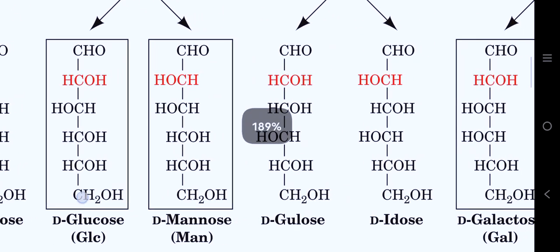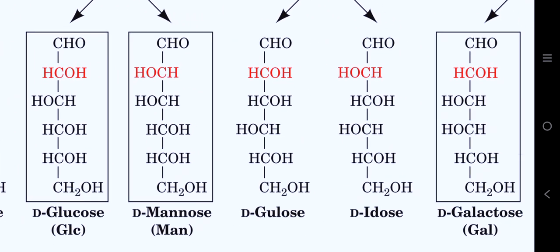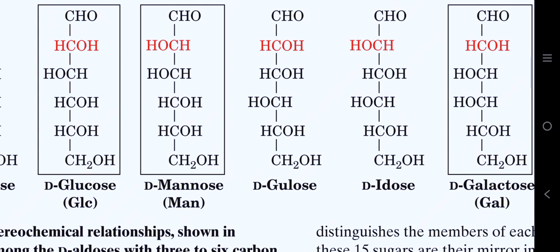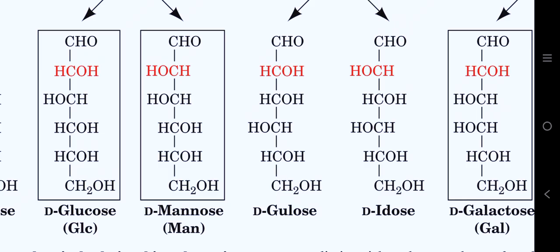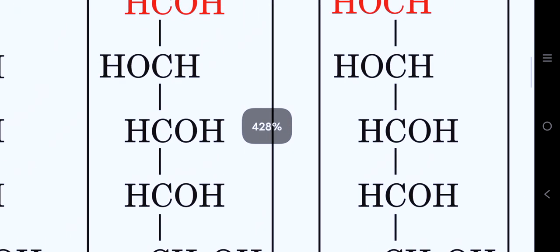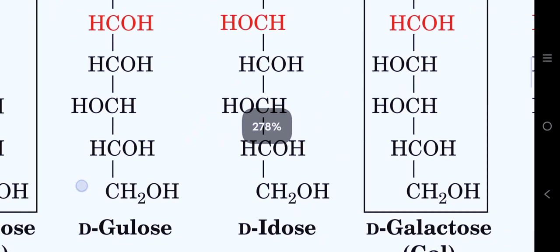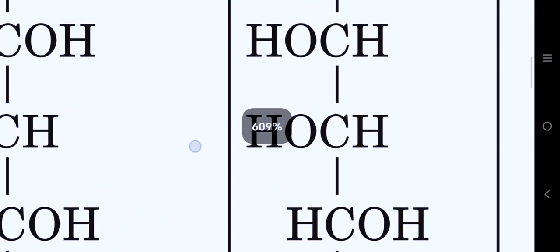Let's look at the other pair, D-galactose and D-glucose. As you can see, the conformation of the hydroxyl group on carbon number 4 differs in this pair. In glucose, the hydroxyl group is on the right side of this carbon, and in galactose, this hydroxyl group is on the left side.